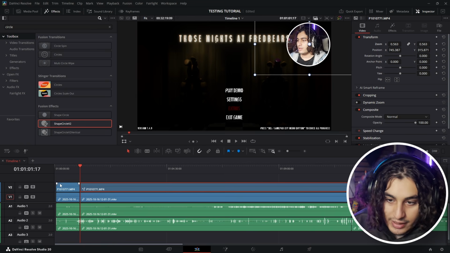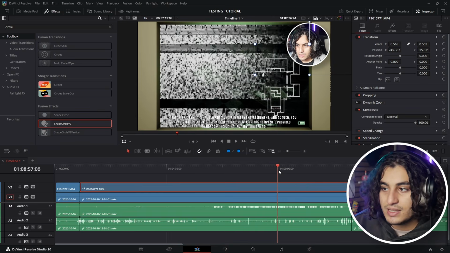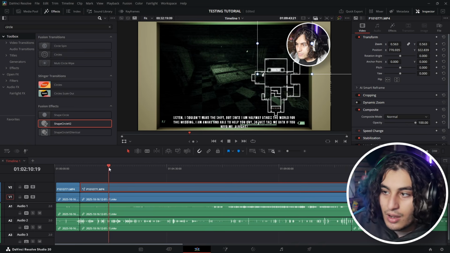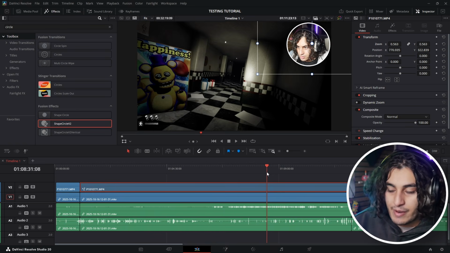Now what I like to do, guys, is grab this red line and go through the whole video. Just try and make sure your face is in the center. As you can see, I'm a bit too forward, so I'm gonna move myself here, look through it again, and now I'm way more centered in my video. There's gonna be parts where I come out of frame, but that's fine.